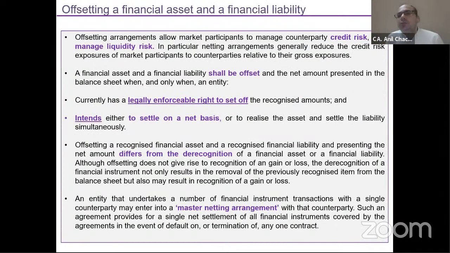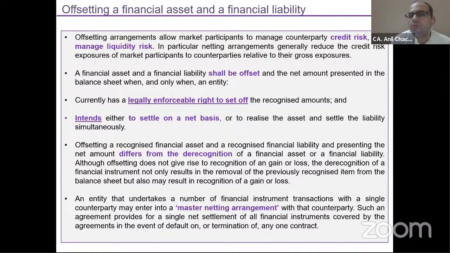Now come to the last topic, the last slide relating to this Ind AS 32: offsetting. Offsetting of financial assets and financial liabilities. So this is a new concept that was not there in IGAAP. But this is offset of a financial asset and financial liability. So offsetting arrangement means I can offset.